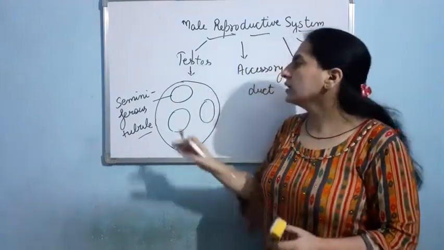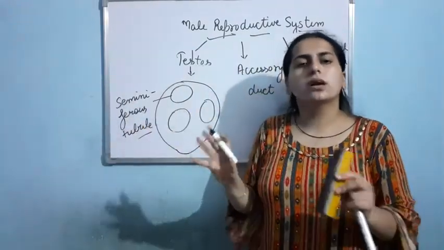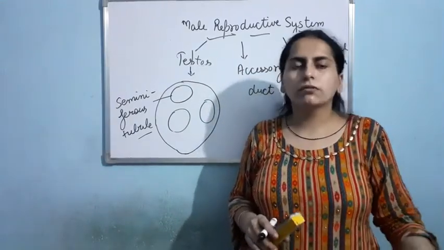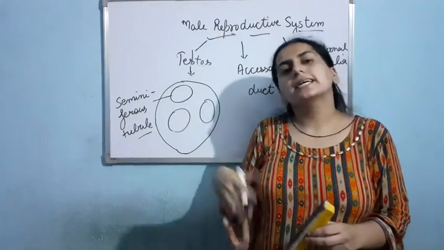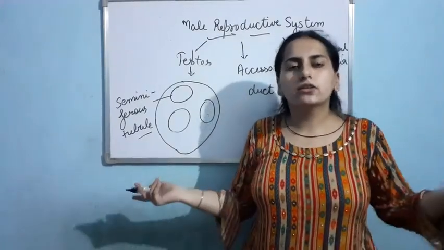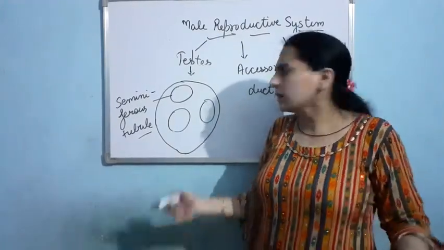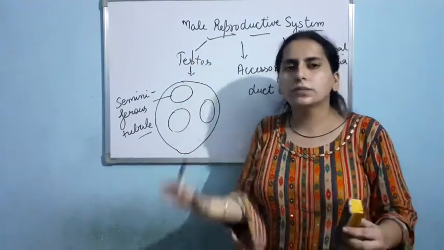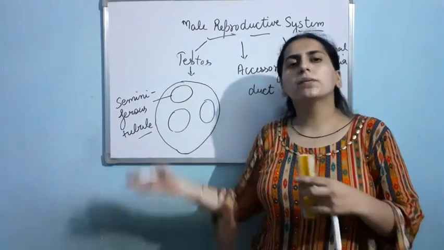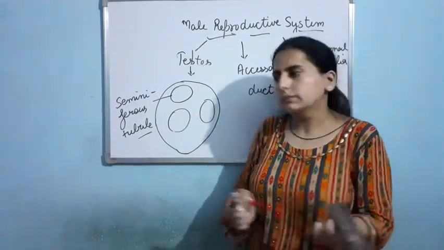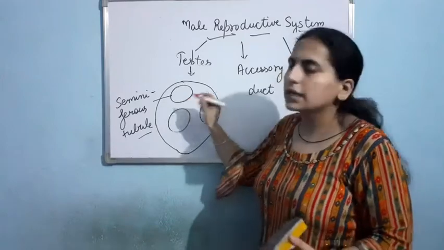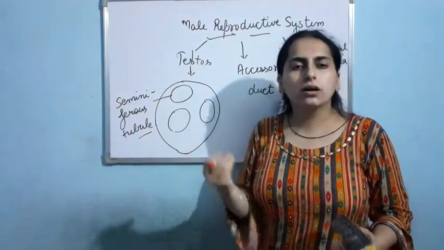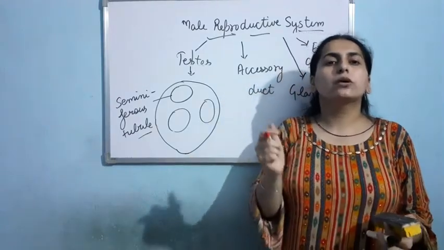In the seminiferous tubules, there will be formation of sperm. So one cell will be responsible for the formation of sperm, and the second cell will provide nourishment to the sperm. It's a basic thing. Two types of cells are present. One type of cell will form the sperm. The second type of cell will provide nourishment to the sperm. The cell that forms sperm is the male germ cell, or I can use the word spermatogonia.